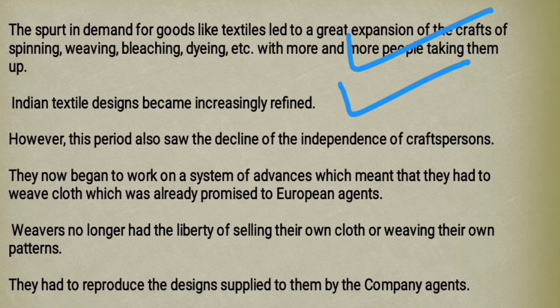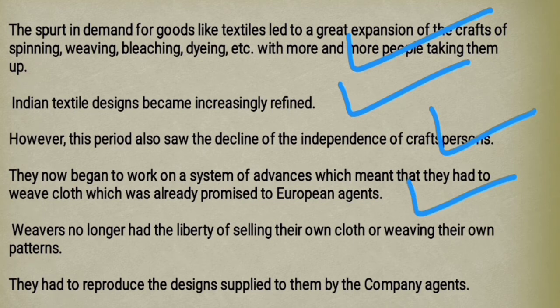Okay, but in this process, when European agents came to India, Indian weavers and Indian craftspersons lost their independence. Why did they lose their independence? Because they started to work on the system of advance.